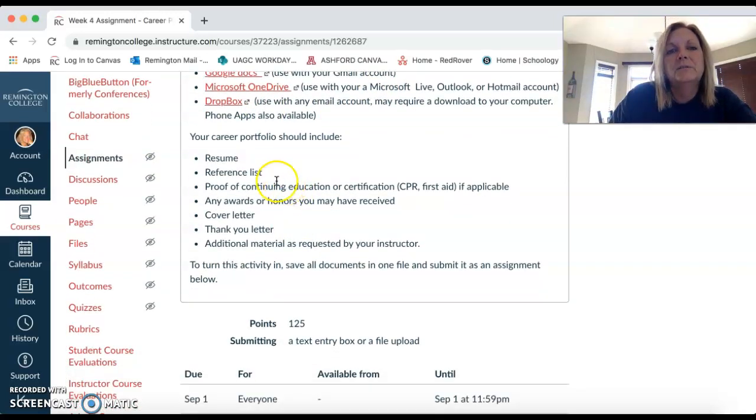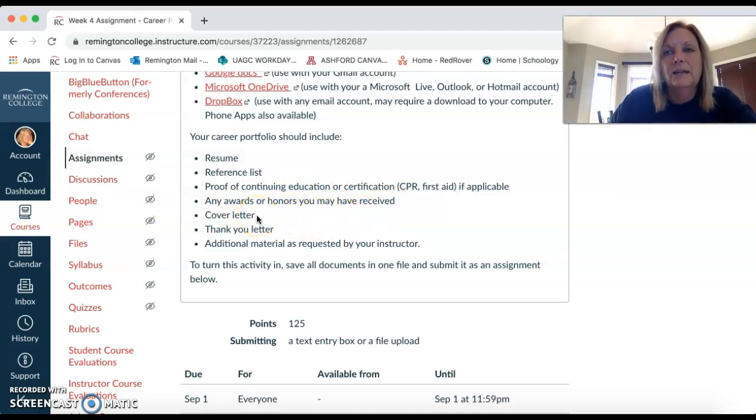This is how you're going to be graded. I am looking for your corrected resume based on the corrections that I gave to you. Your reference list will go in there. Proof of continuing education or certification. So let's say that you have proof that you're going to school at Remington. You could put something like that in there. If you have a CPR or a first aid certificate, you would put that in there. Any awards or honors that you may have received, you would put that in there. Not everyone will have it, but if you do, please put that in there.